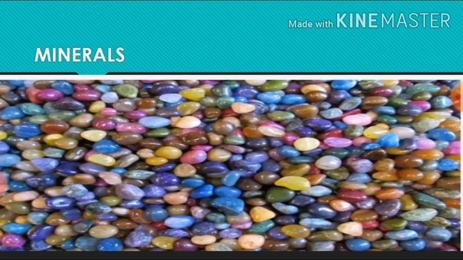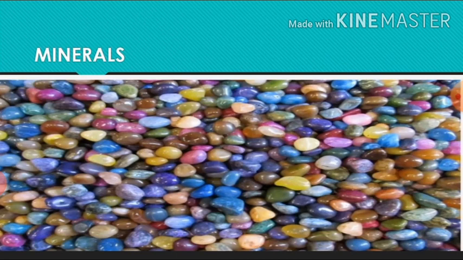Next, what kind of qualities do minerals have? Next, name the minerals which are single elements. Next, name the hardest and softest mineral. Next, name the mineral which is used in the asbestos industry.